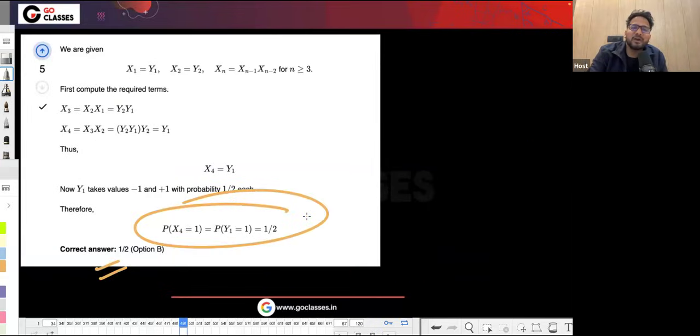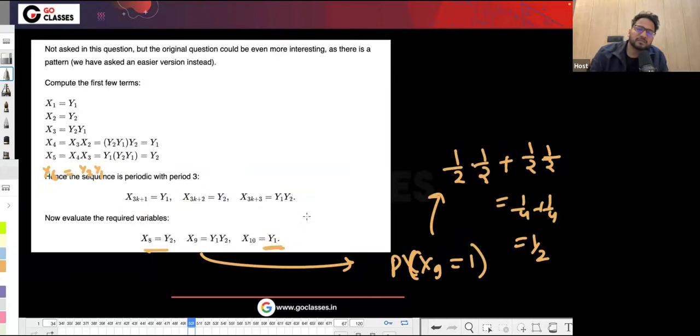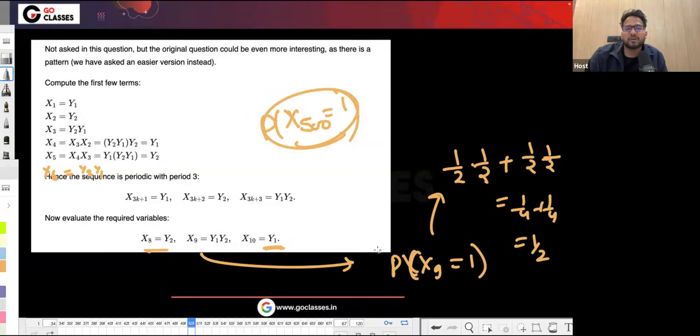By the way, just let us know how many of you want us to modify this question for future aspirants and directly ask these things, like x8, x9, or maybe x500. How many of you want us to ask for the probability of x500 being 1, or something? Just let us know in the comments.